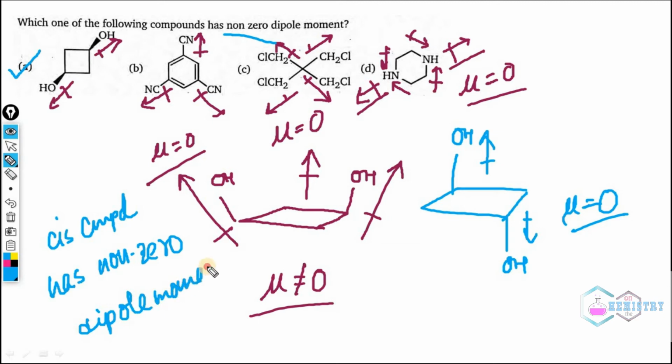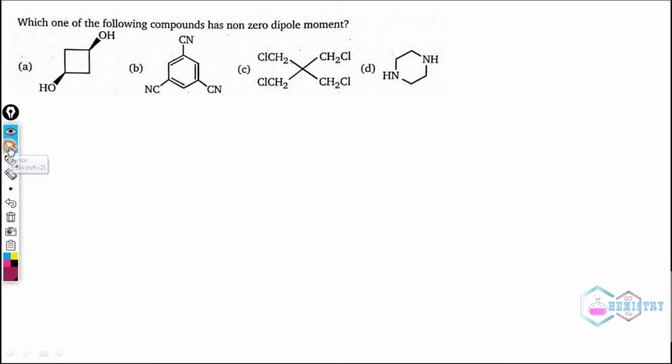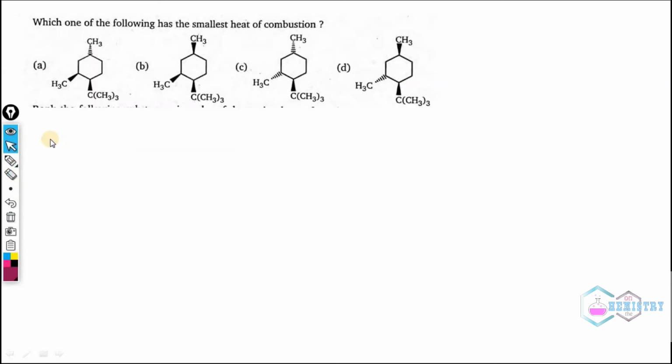We have to remember this point also, that any cis compound in general cases has a non-zero dipole moment. Trans compounds, on the other hand, in most cases possess zero dipole moment. So this is the problem that we have right now, and there is one last problem, but the last problem will be a little bit tricky, so let's go for it.